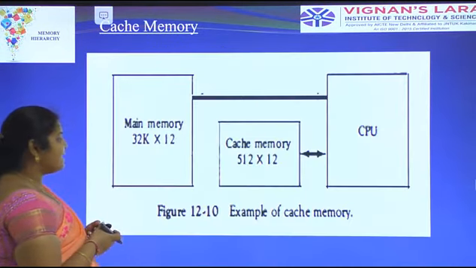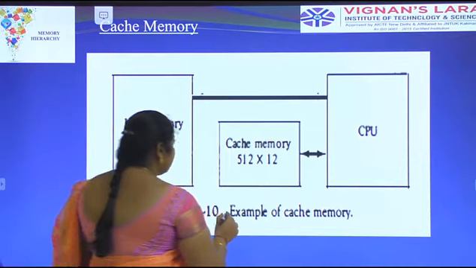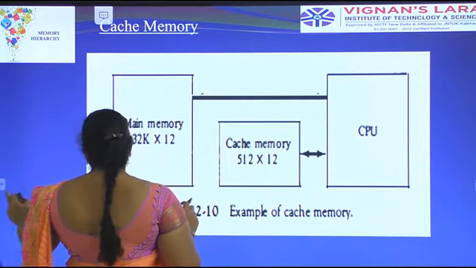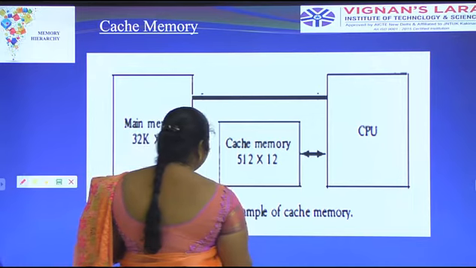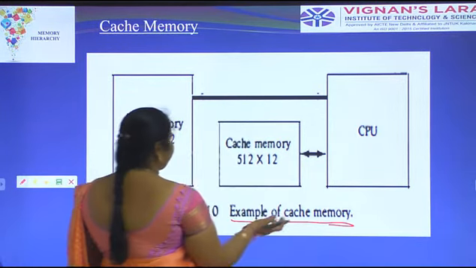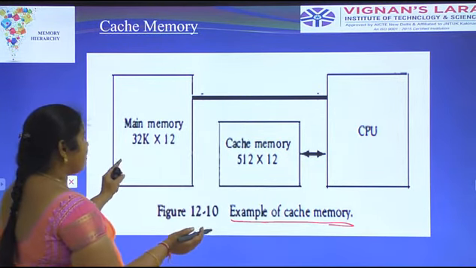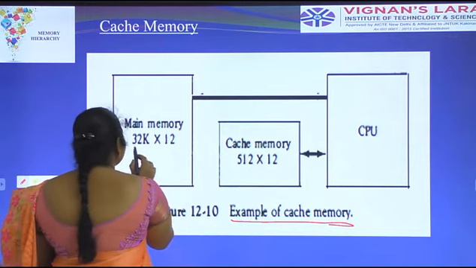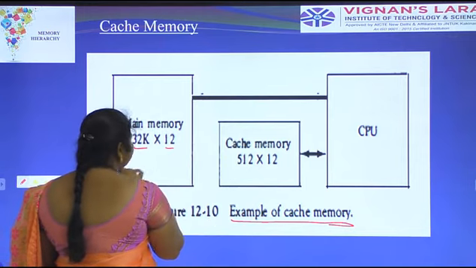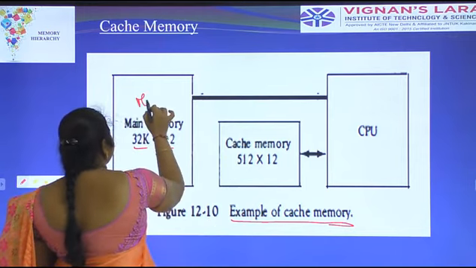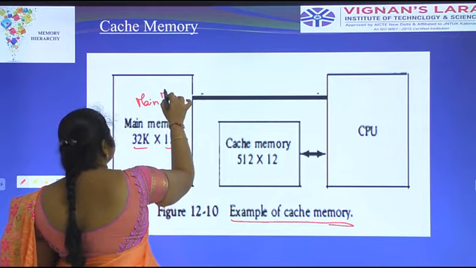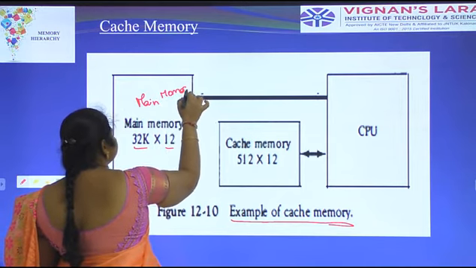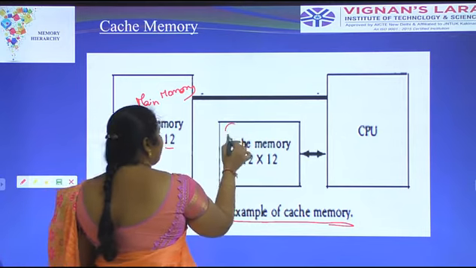This is an example of cache memory, a hardware representation in the computer. This is the main memory, which has 32K into 12 bits. This is the cache memory.